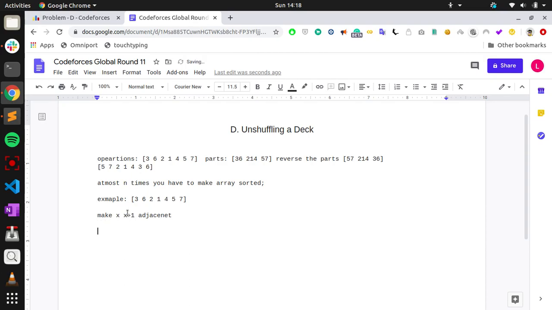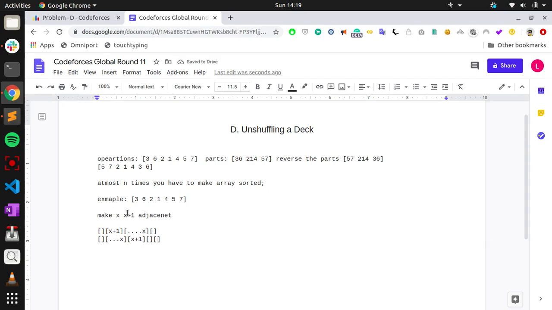In case x plus 1 in the given array is before x, if I group just one element x plus 1, and after x plus 1 up to x there is one element, then if we reverse it, the parts would be like this: if you divide the parts like this, after x then x plus 1 comes.